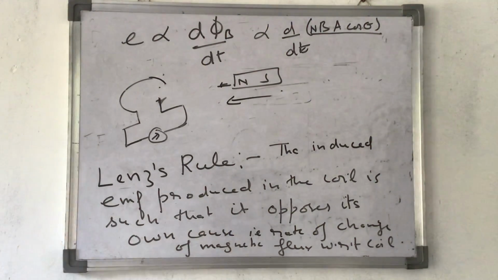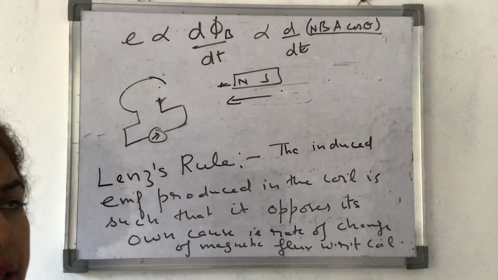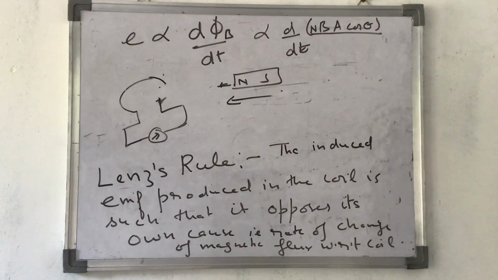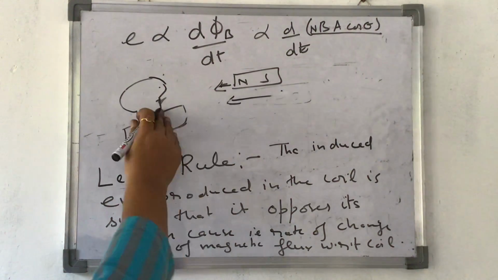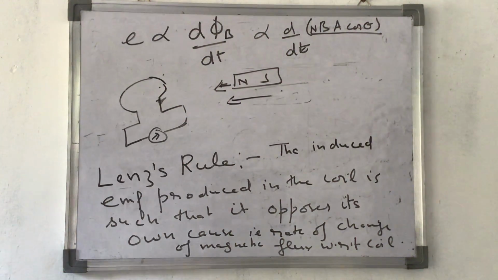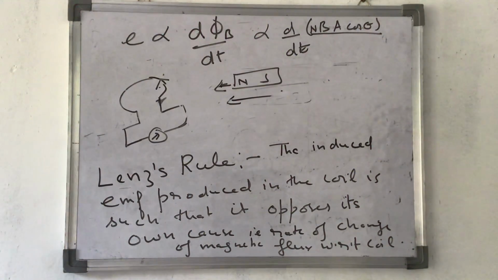Okay. Let's do a few more examples related to it, so it becomes a bit easier. So it becomes more simpler for you. In this case, I just now told you, when north pole of a magnet is brought towards this coil, the current starts flowing in anti-clockwise direction. Let's do a few more examples so that it becomes more clear. Lenz's rule.